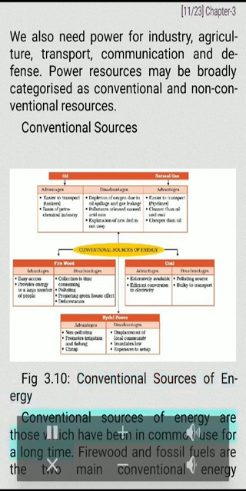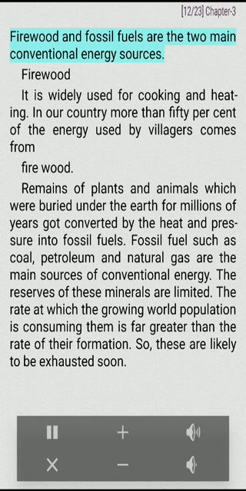Conventional sources of energy are those which have been in common use for a long time. Firewood and fossil fuels are the two main conventional energy sources. Firewood. It is widely used for cooking and heating. In our country, more than 50% of the energy used by villagers comes from firewood.